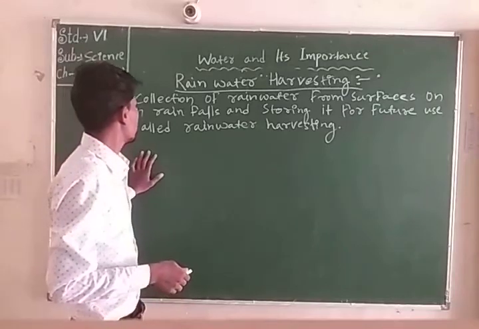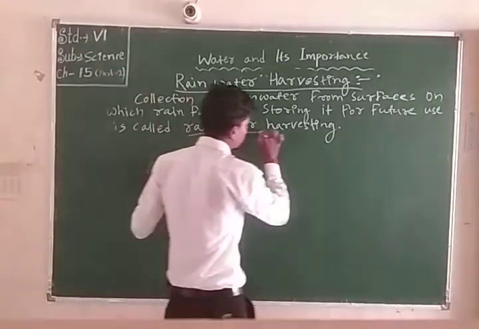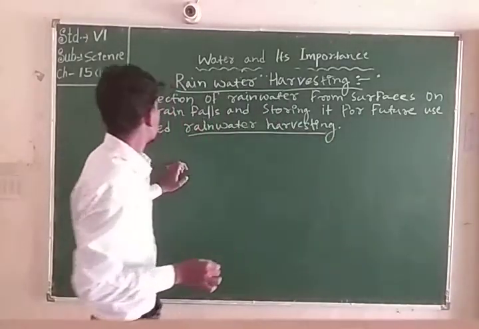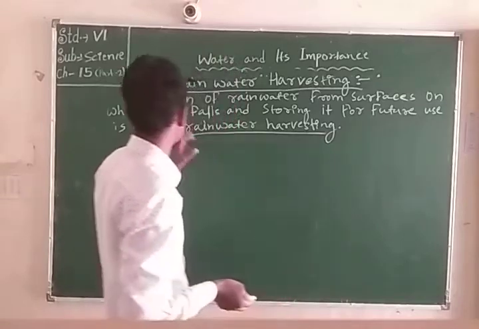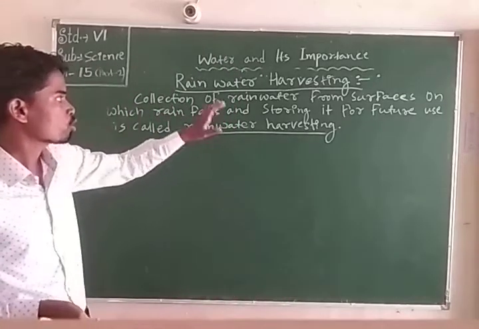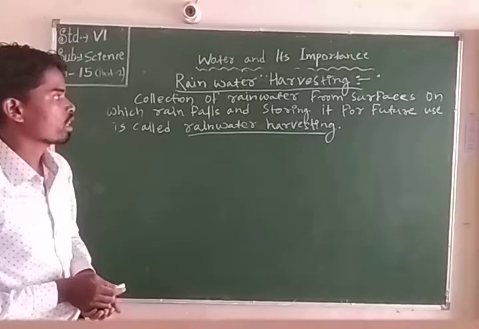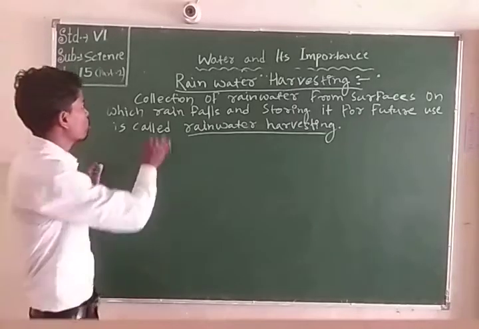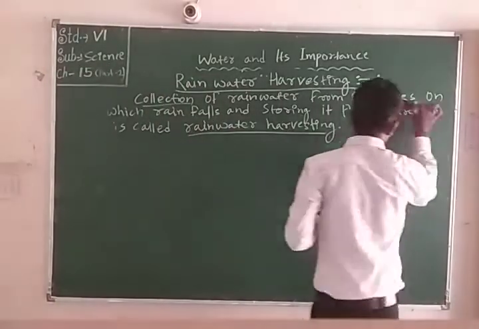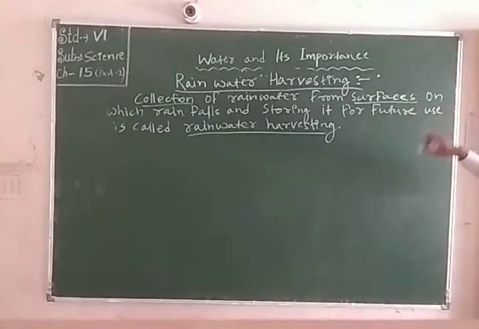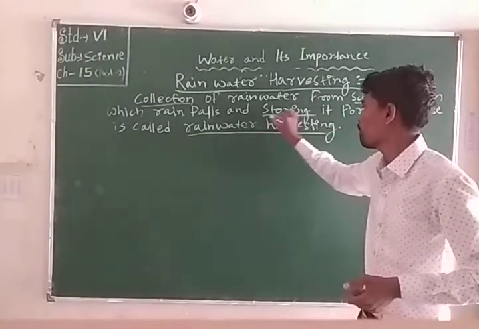What is the meaning of rainwater harvesting? The collection of rainwater from the surface on which rain falls, and storing it for future use, is called rainwater harvesting. Storing is the main point.